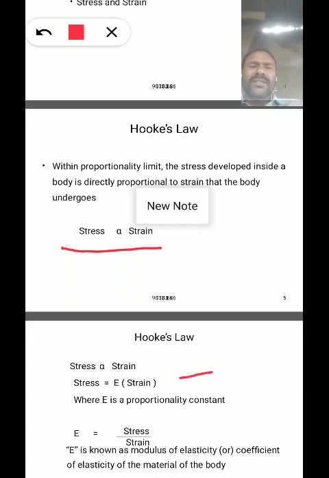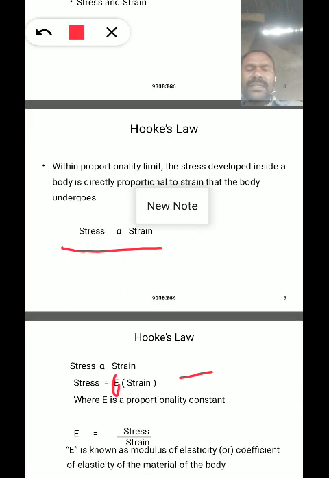Then we have to mention a proportionality constant. This proportionality constant is E. E is called the modulus of elasticity. So stress is equal to E into strain. E is called the proportionality constant, and here E is the modulus of elasticity.